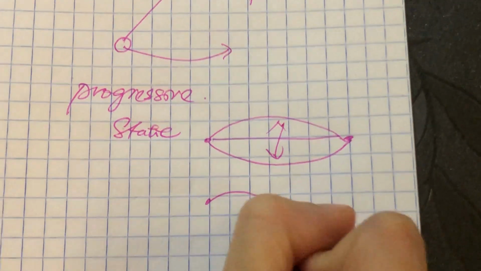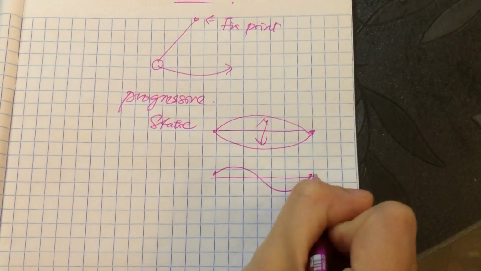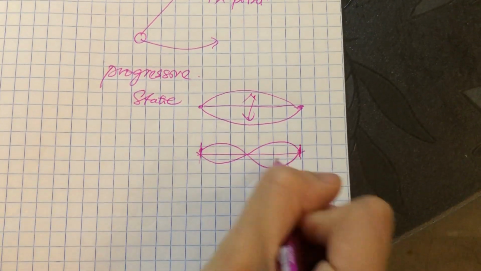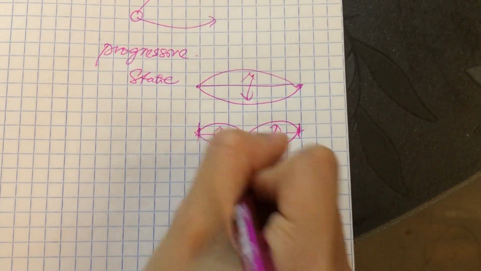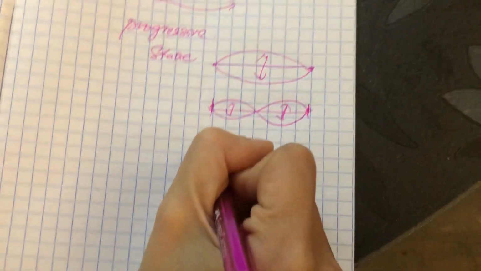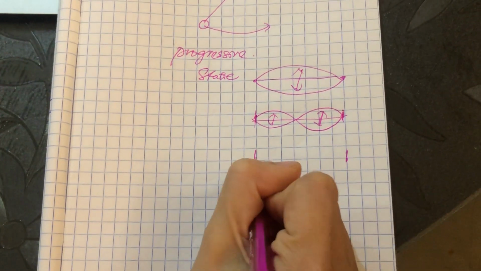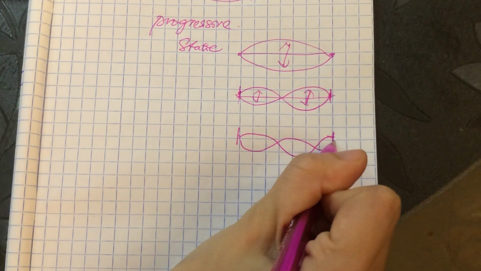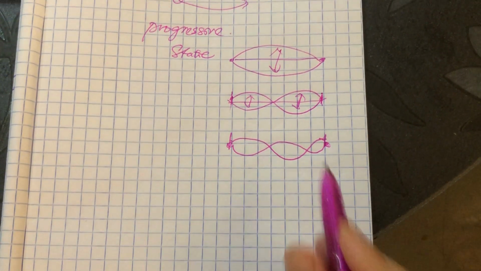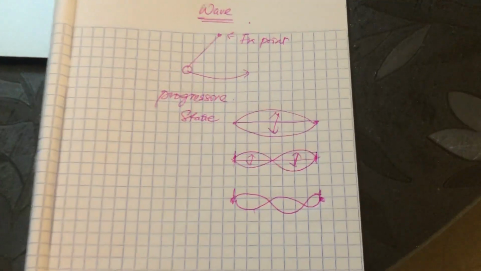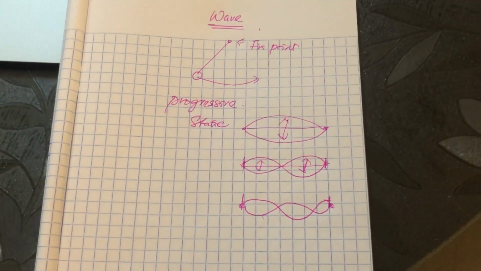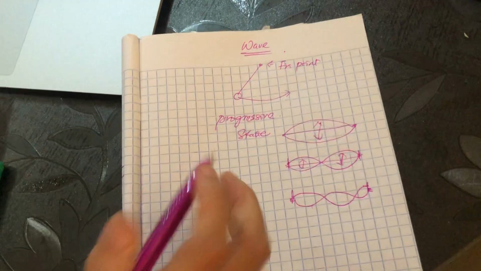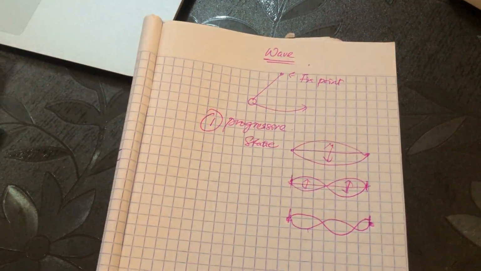Of course, you can also produce a wave like this. You still have two fixed points, and it produces a wave going up and down. That is also a stationary wave. Or you can produce more loops like that, and you still have a fixed point here. Then this is a stationary or static wave. Progressive wave is a wave that is moving along. You can see the propagation of the wave moving. So this is the first category, two types.